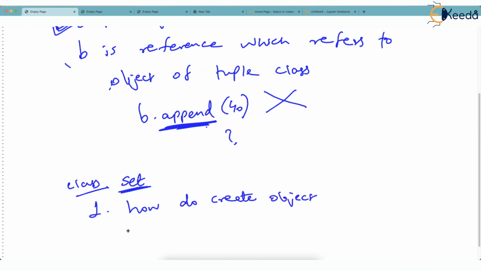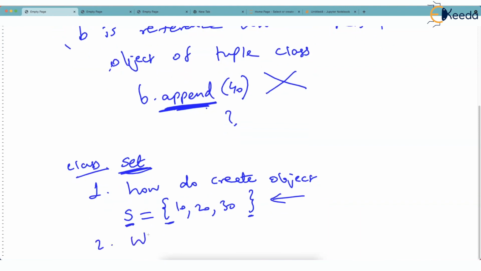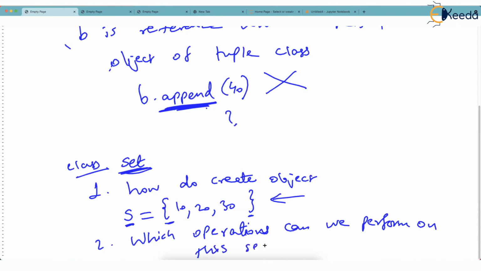Simple. You just say the name of the set and then you write curly braces. But this has to be told to you. You don't know that, to create a set, you have to write curly braces. So suppose you write 10, 20, 30, this becomes a set object. Now the second question you should ask is, which operations can we perform on this set object?